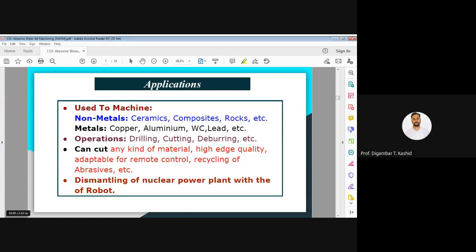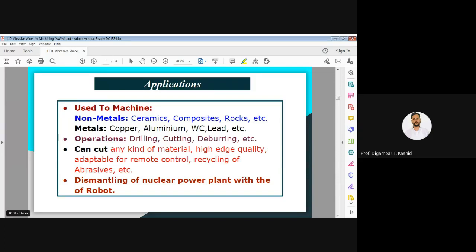Once again I repeat, you can use this process for metals as well as non-metals. In non-metals, here I have written ceramics, composites, rocks, etc. And in metals you can machine copper, aluminum, tungsten, and other parts also.